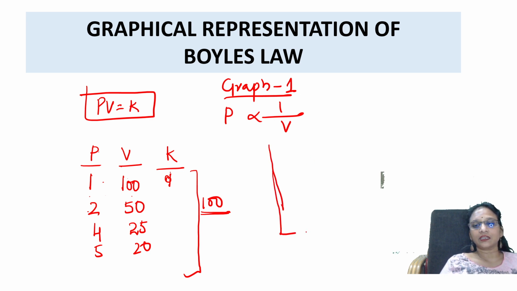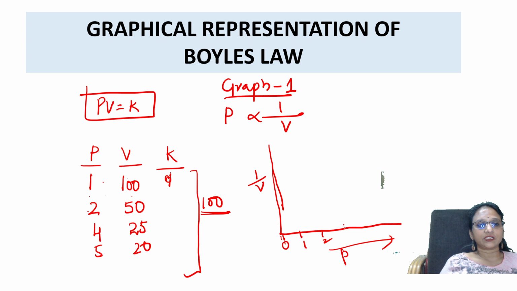Now I'm plotting a graph. Sorry, very bad line. First, I am taking pressure on x-axis, 1 by V on y-axis. Now see here. First 0. After that 1 atmosphere, 2 atmospheres, then 3, 4, 5, 6 atmospheres like this. Now observe, I have to calculate 1 by V. So make 1 by 100.